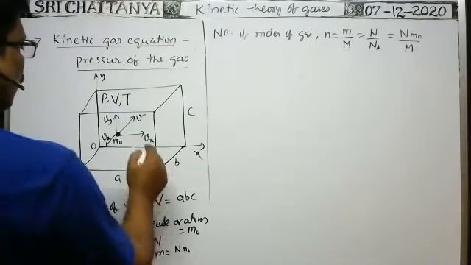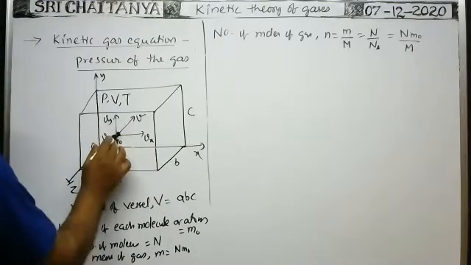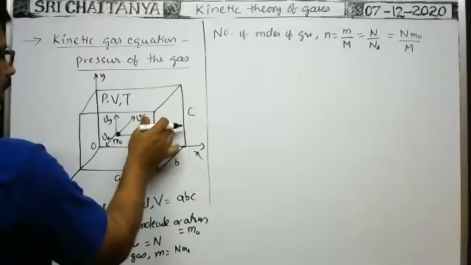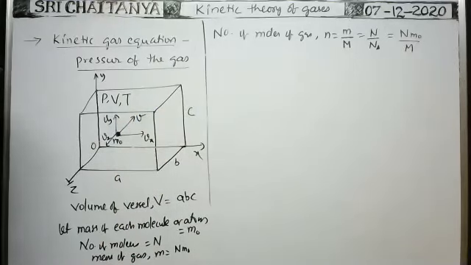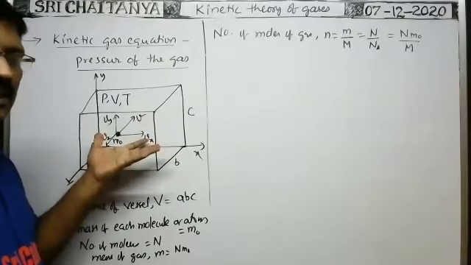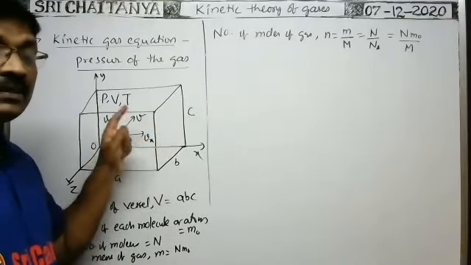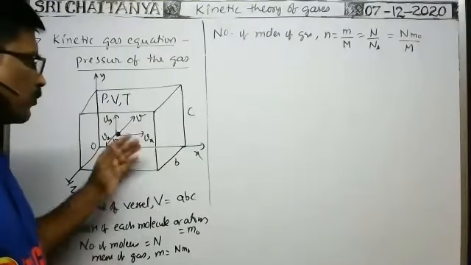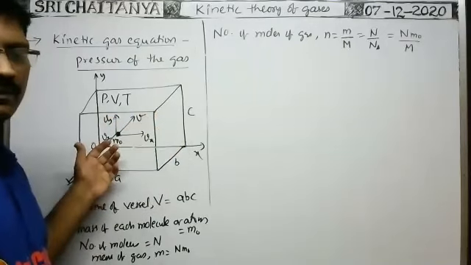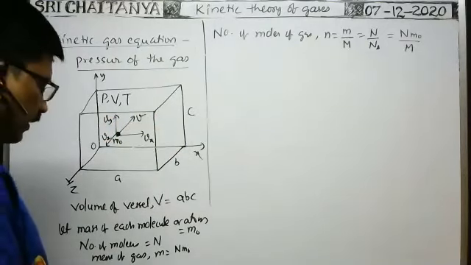Along the x-axis, whenever this molecule travels with a velocity vx, it makes collision with the walls of the container and rebounds back with the same speed, because all collisions between atoms or between atom and wall are elastic. That's why with what velocity they make collision with the wall, with the same velocity it rebounds.